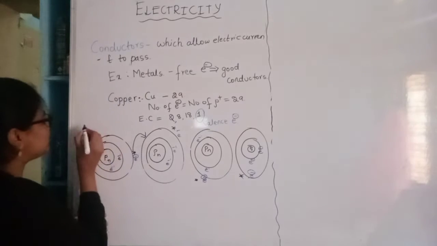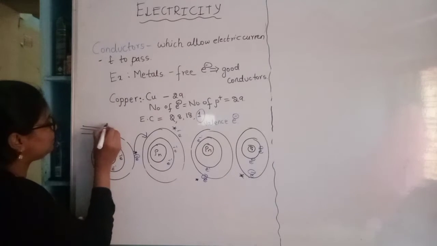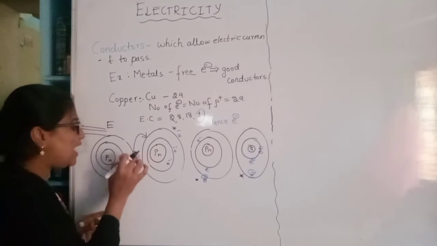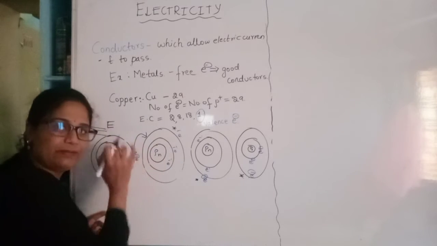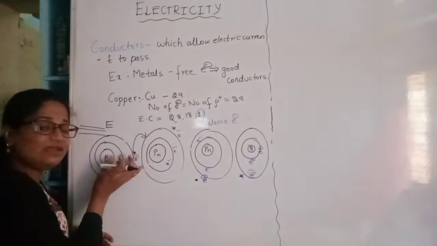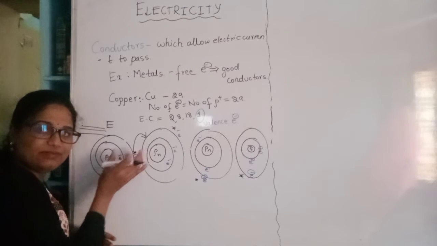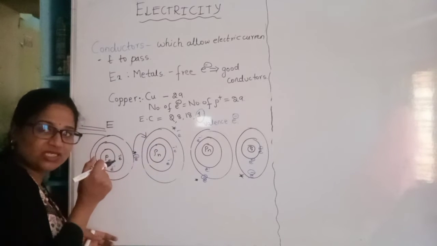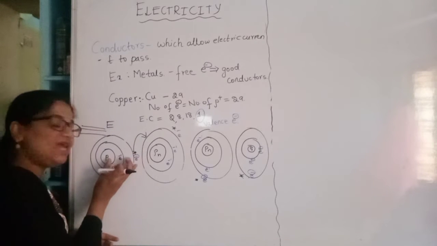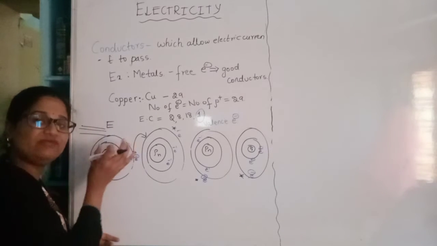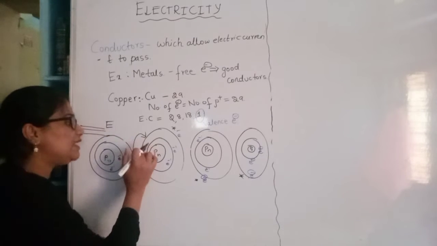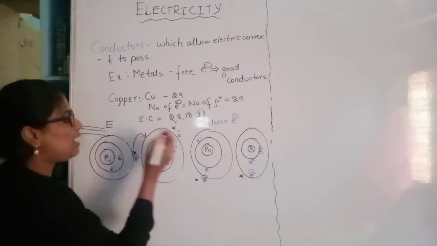So when an external energy is supplied, that makes this electron jump. Why will it not jump simply? Because it will be attracted towards the nucleus by the electrostatic force, right? So when we provide energy more than the electrostatic force, then the electron jumps.